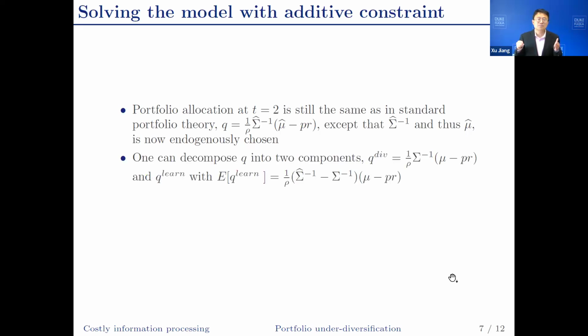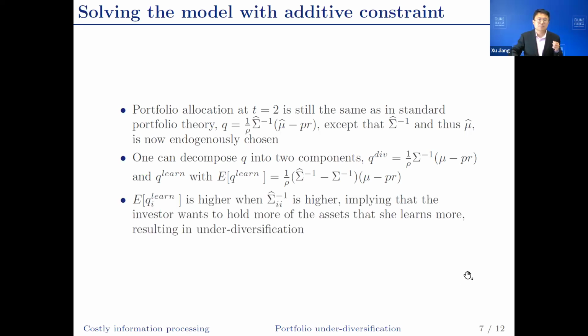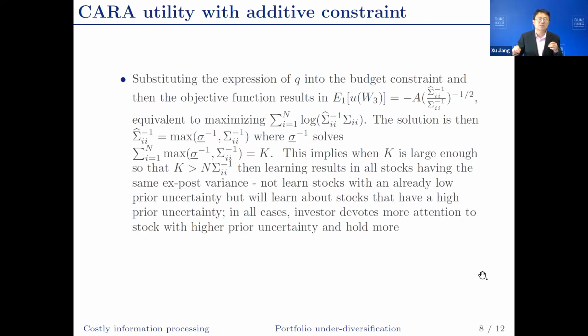And we can decompose the amount of demand into 2 components, Q-div, which depends only on the prior information, and Q-learn, which depends on how much you learn from the posterior information. We can see that for each particular stock, the expected value of the change in demand from learning is higher when the ex post precision is higher. That means investor wants to hold more stocks when investor learns more about the stock. This is the key driving force in under-diversification.